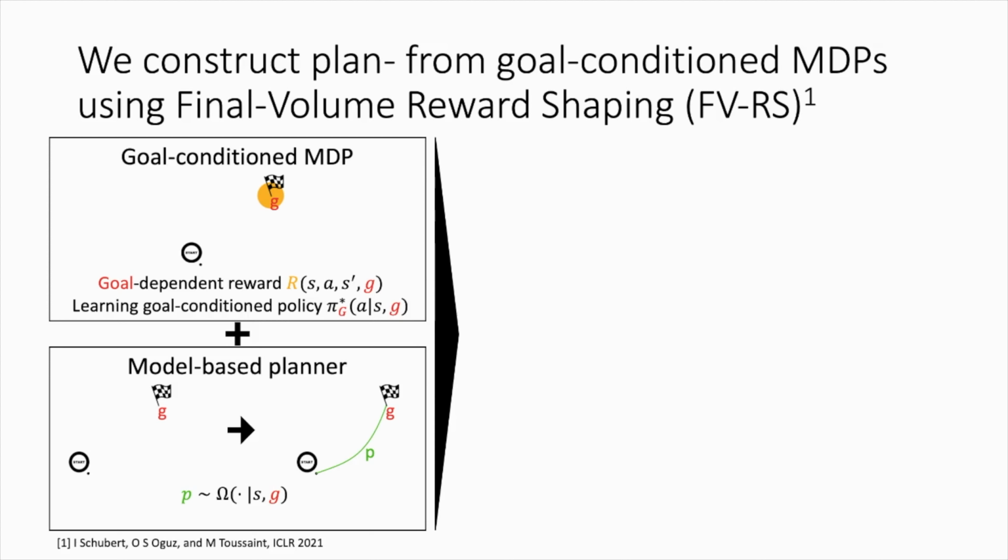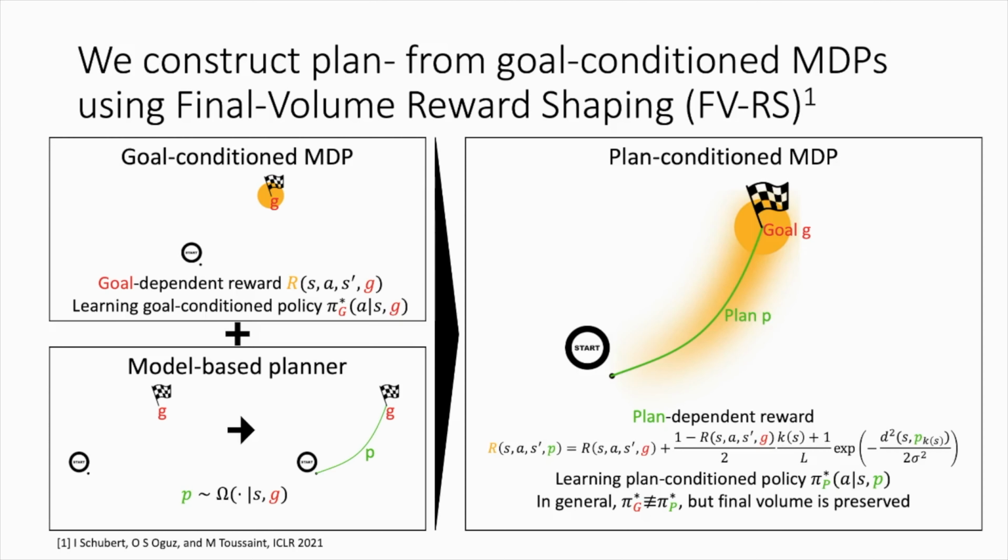Importantly, the planner can create multiple possible plans leading from the same initial state to the same goal. We use final volume reward shaping, or FVRS, to create a plan-dependent reward function from a goal-dependent reward function. This plan-dependent function rewards staying close to the plan and rewards advancing towards the goal along the plan.